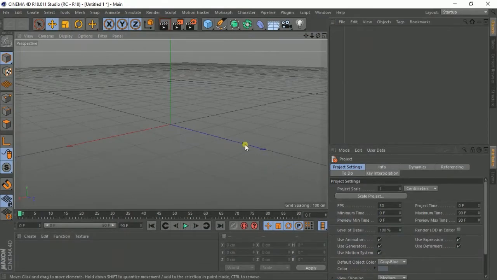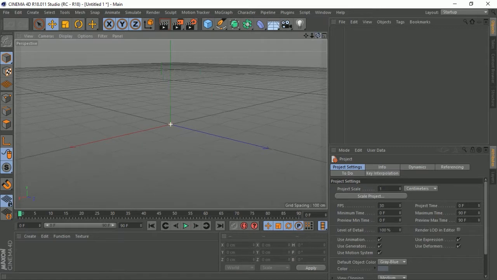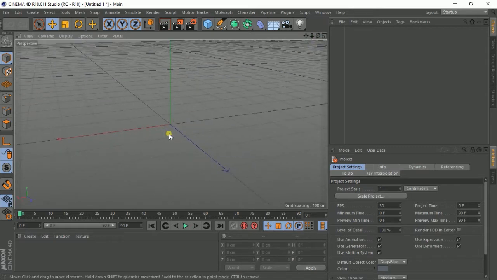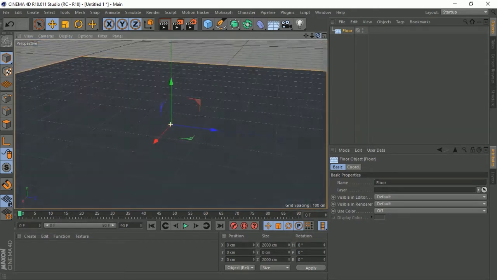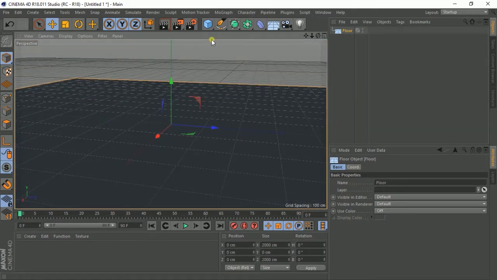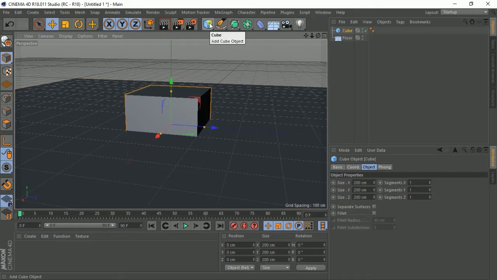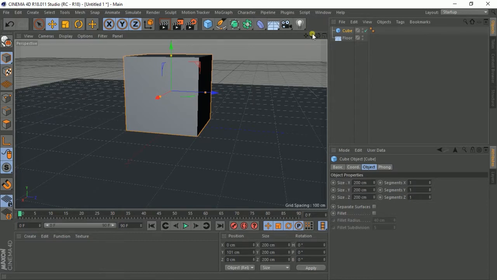So we'll open up Cinema 4D, and you can see I have an empty scene. Before doing any explosion, first you need a platform for your explosion to be laid on. So I'll add a floor object, and you can see there's my floor. Then I'll add an object which I need to explode. For instance, I've added a cube. Let me move this cube some distance. I'll put it at 101 centimeters, and if I press enter, you can see, yeah, there.